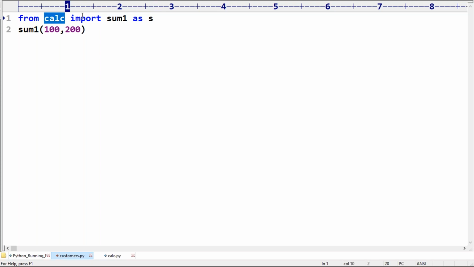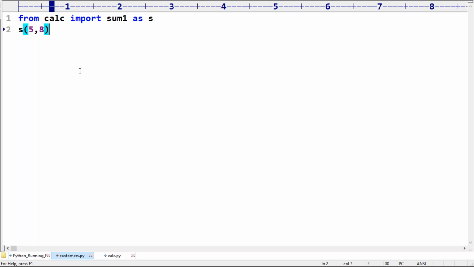From calc import sum as s. Now sum is available with the name s. You may feel I'm showing the old output only. Okay, 5 plus 8 I'm taking, so a different value we will get. So this is member aliasing.